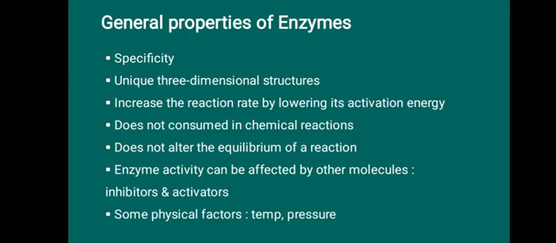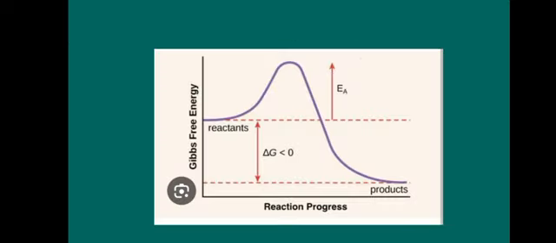Enzymes increase the rate of reaction by lowering its activation energy. Now, what is the activation energy? As we know, the reactants are converted to the products. During this conversion, the reactants require some kind of energy to convert themselves to the transition state.